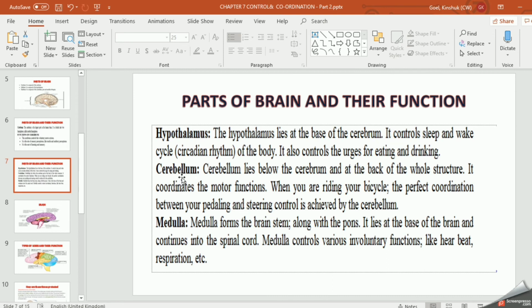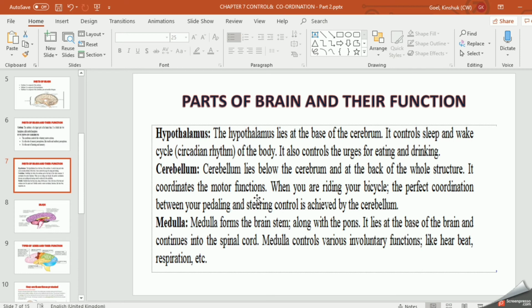Now, coming to the cerebellum, it lies below the cerebrum, right? It lies below the cerebrum and at the back of the whole structure, at the back of, that is below, the hypothalamus part also, right? So it is at the back of the whole structure you can see in your brain. Forebrain is the upper part, midbrain is somewhere in between, and then the hindbrain. Hindbrain consists of three parts: medulla, cerebellum, and the third one is pons. So the cerebellum is part of the hindbrain, right?